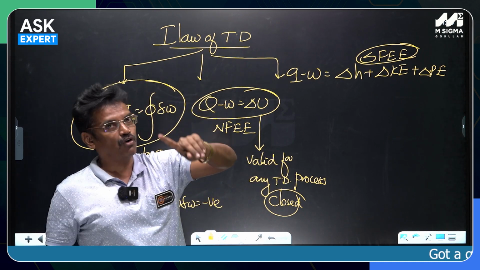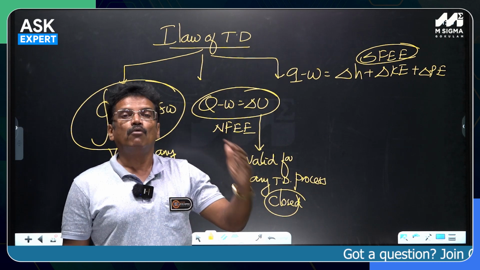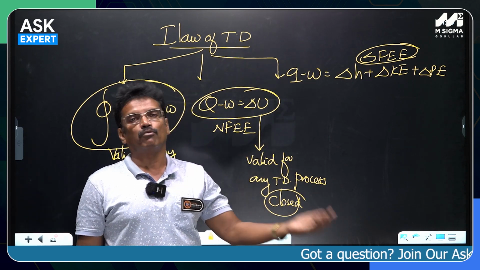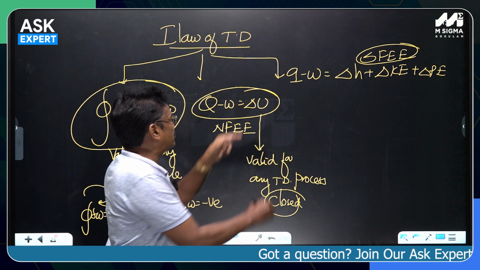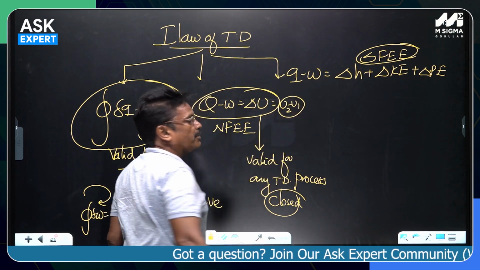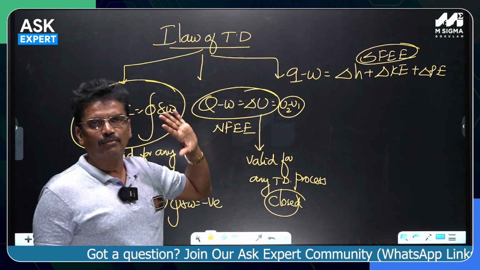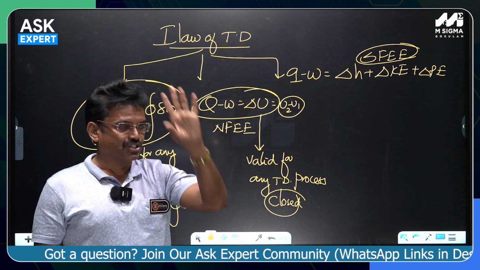But of course, we have to follow the sign convention. When heat is supplied, it is positive; when heat is rejected, negative; when work is done by the system, positive; when work is done on the system, negative. Always take the right side as final minus initial. That particular precaution must be taken. Of course, that is valid for any thermodynamic process undergone by a closed system.